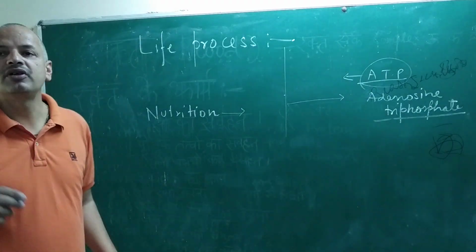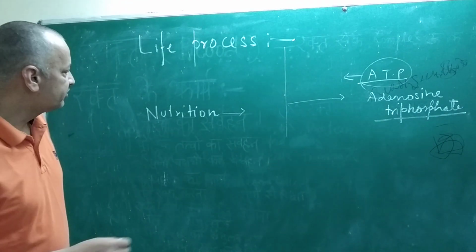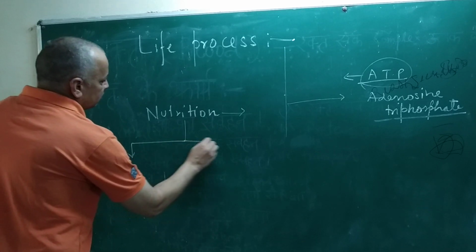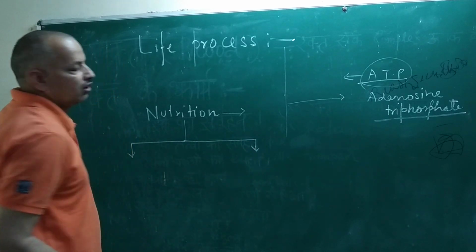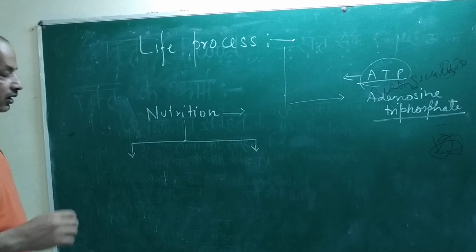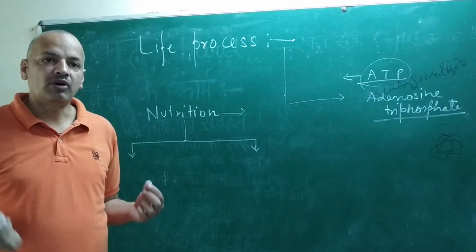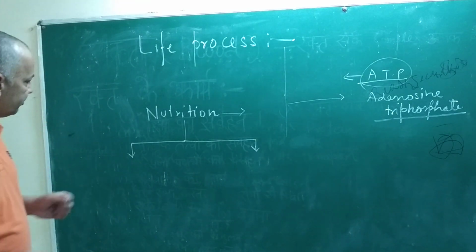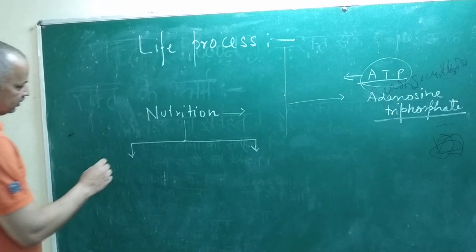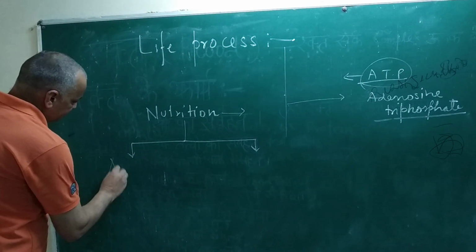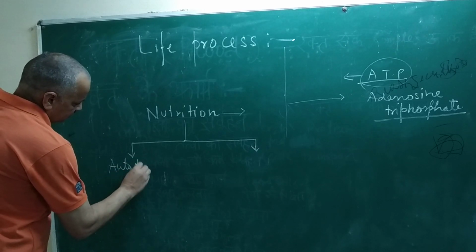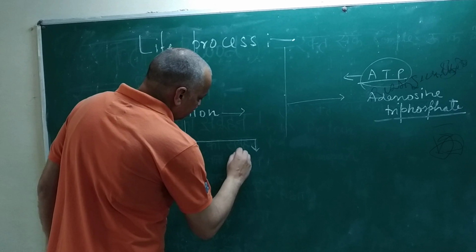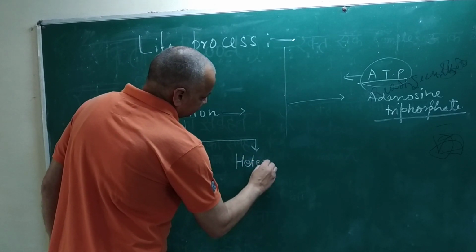On the basis of nutrition, the whole of organisms is divided into groups. There are many types of divisions of organisms, but when you divide the whole organism on the basis of nutrition, you will find one group of organisms is autotrophs, and the second group is heterotrophs.